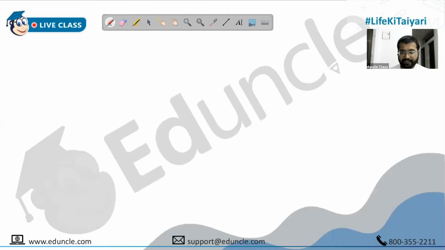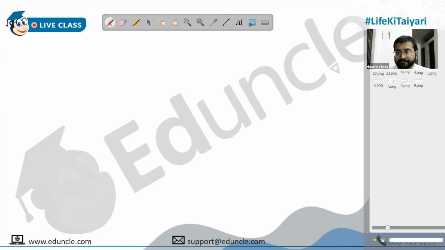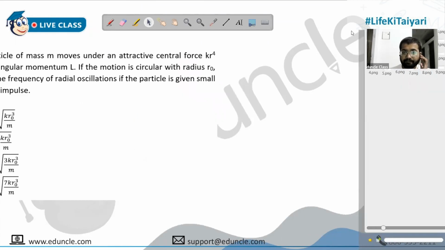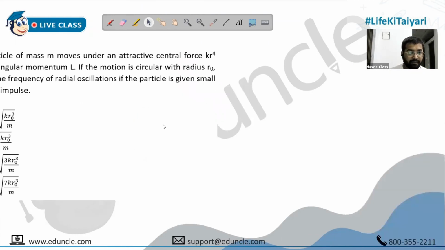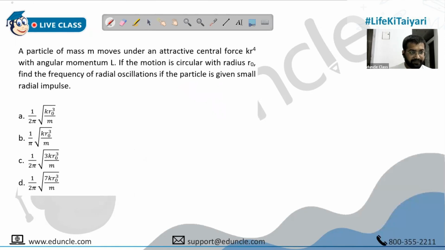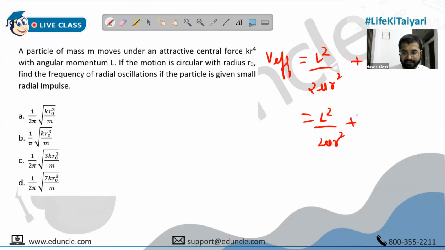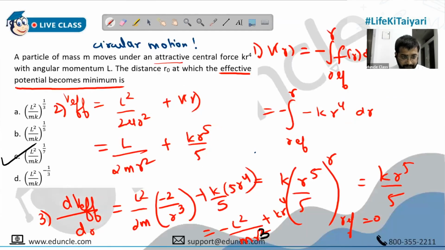But okay, let me just now take that question. Where is it? Question 17 actually. So after this, first we will talk about V effective. What is V effective? L square upon 2 mu r square plus V of r, and V of r we have found out, which is given by kr raised to 5 by 5.